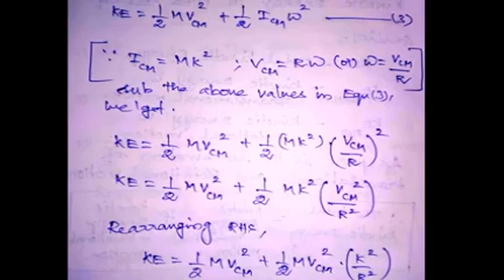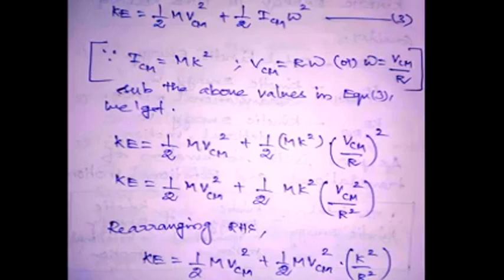We know ICM equals mk square and VCM equals r omega. Since we need only the omega value, we rearrange this equation, so we get omega equal to VCM by r. All these are substituted in equation number 3. So we get kinetic energy equal to half m VCM square plus half mk square into VCM divided by r, the whole square. Squaring inside, we get kinetic energy equal to half m VCM square plus half mk square into VCM square divided by r square.